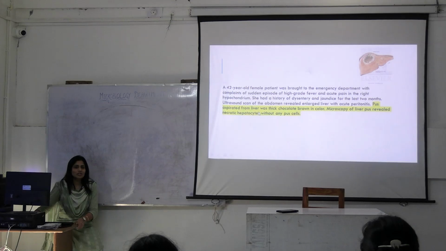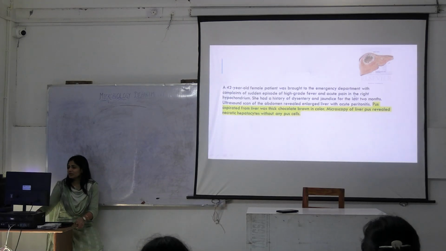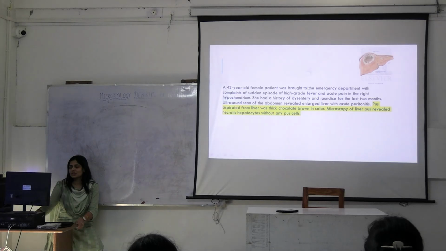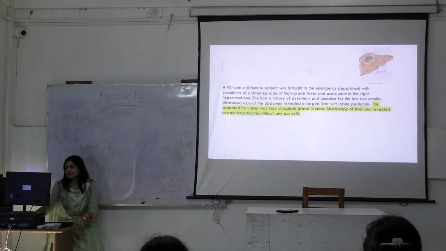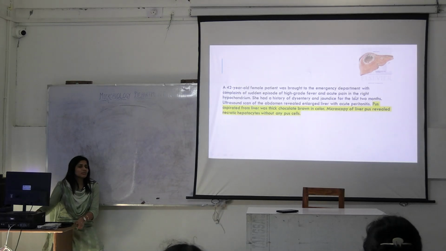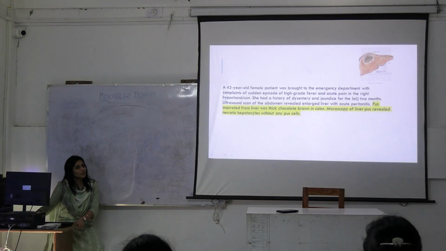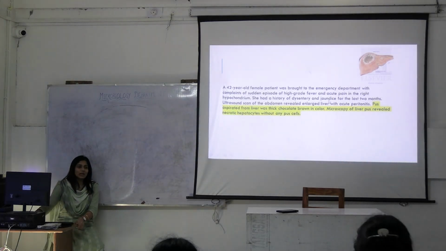Okay, this is the question given to you. In this, you can tell that there is jaundice, there is dysentery, there is pain. So it is somehow relating to the liver, right? Then they also told you that there is hepatomegaly. If there is abscess in the liver, will the size remain same? With the inflammation, will the size remain same? No. And there is acute peritonitis. What is peritonitis? Peritoneum. Okay, we'll see how it happened.